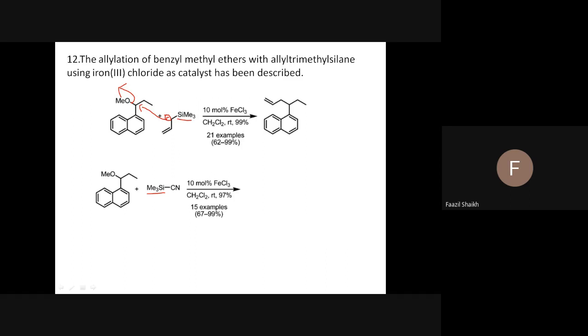Which group will be replacing this one? Can you tell about it? Cyanide. Cyanide group. Very good. This cyanide will attack, using this catalyst, and the product is like this. Very simple. It's very simple literature. You got it, all of you?